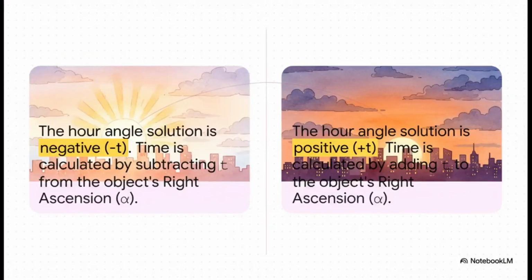Now, because of how the cosine function works, our equation actually spits out two solutions for the hour angle, a negative value and a positive one. And it's wonderfully simple. The negative hour angle corresponds to the object rising in the east, and the positive hour angle corresponds to its setting over in the west.